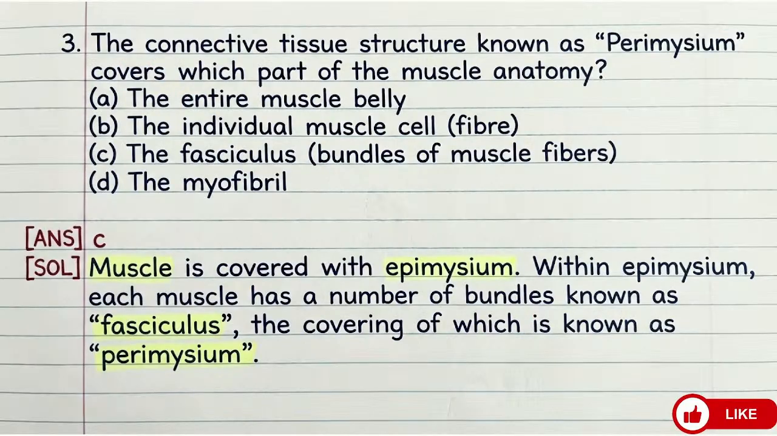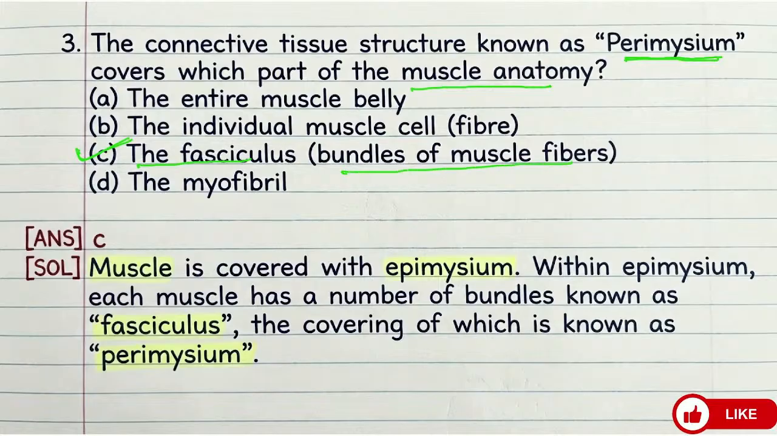Then come to question number 3. The connective tissue structure known as perimysium covers which part of the muscle's anatomy? Important question. The entire muscle belly, the individual muscle cell fiber, the fasciculus, or you can say bundles of muscle fibers, and the myofibril. The correct answer will be this one: the fasciculus, bundles of the muscle fibers.